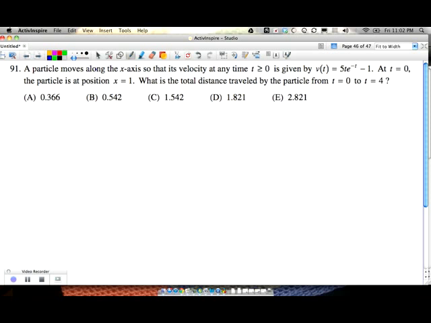91. A particle moves along the x-axis so its velocity at any time t greater than or equal to 0 is given by v of t equals 5t times e to the negative t minus 1. At t equals 0, the particle's at position 1. What is the total distance traveled? Okay, so we're talking about total distance.